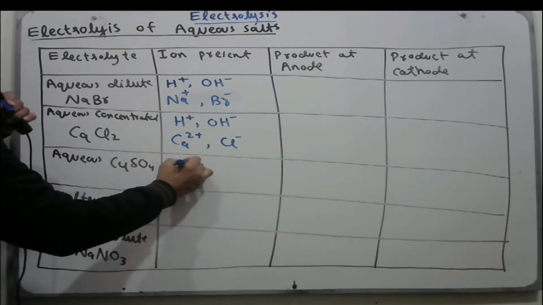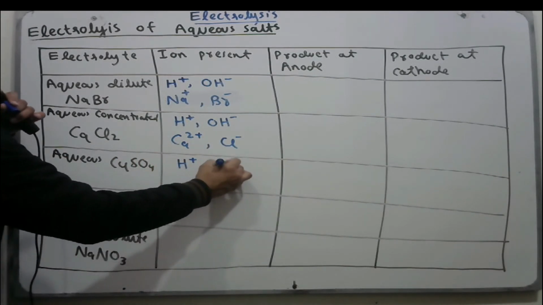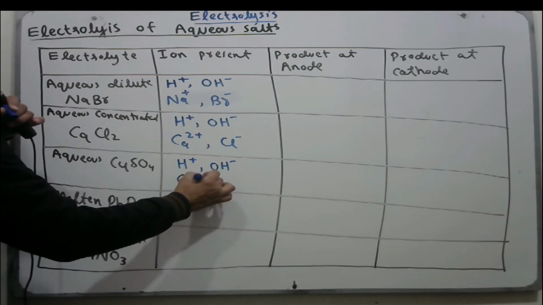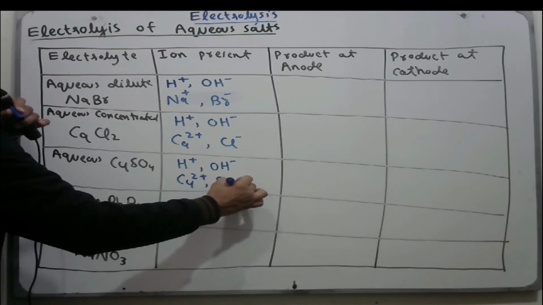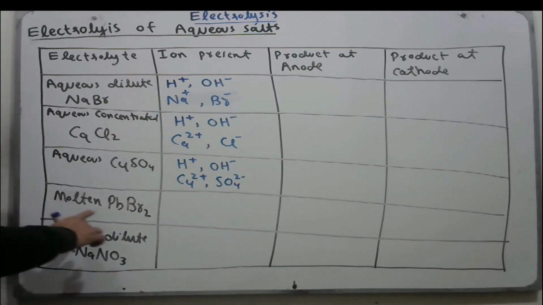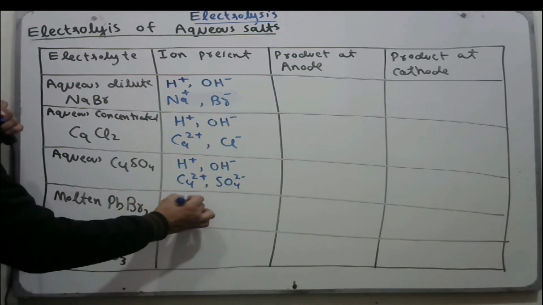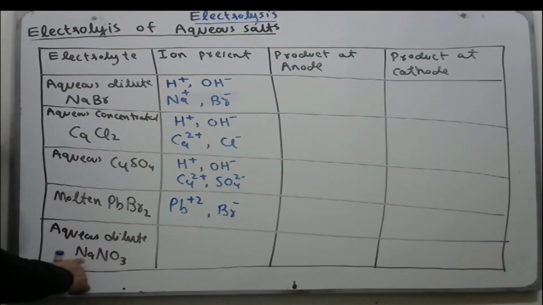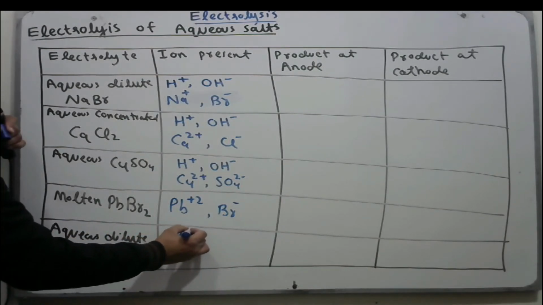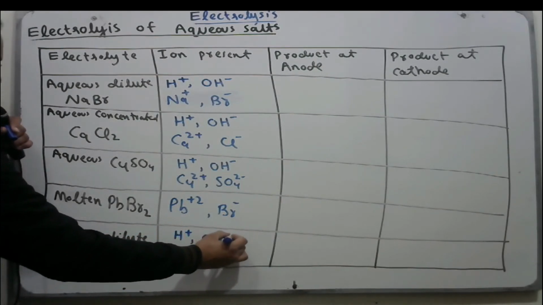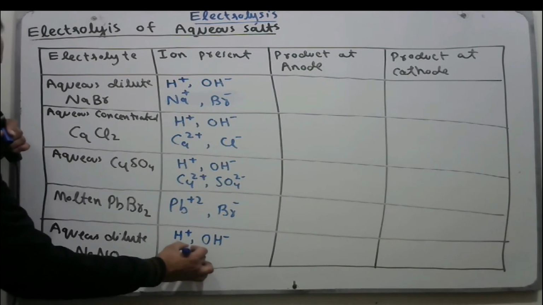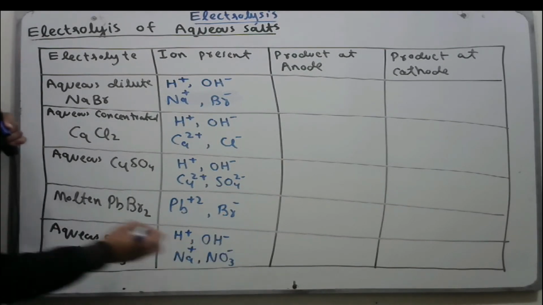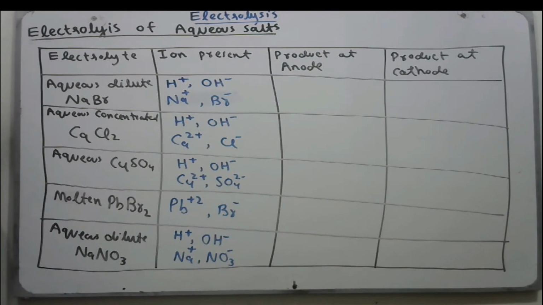In aqueous copper sulfate, we have H positive and OH negative from the aqueous solution, copper ions and sulfate ions from the copper sulfate solution. In molten lead bromide, we have only lead ions and bromide ions. In aqueous dilute NaNO3, the ions are H positive, OH negative, Na positive and nitrate NO3 with negative charge. So these are the ions present in solution.